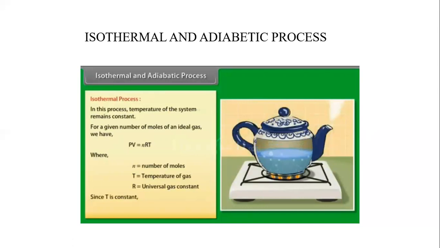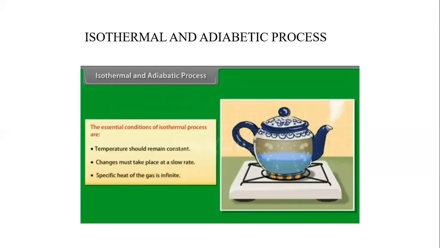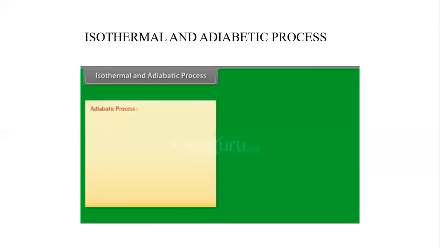Since T is constant, therefore PV is also constant. The essential conditions of the isothermal process are: temperature should remain constant, changes must take place at a slow rate, and the specific heat of the gas is infinite.